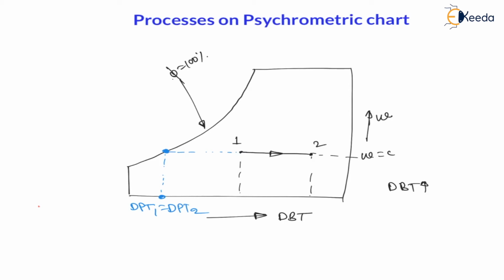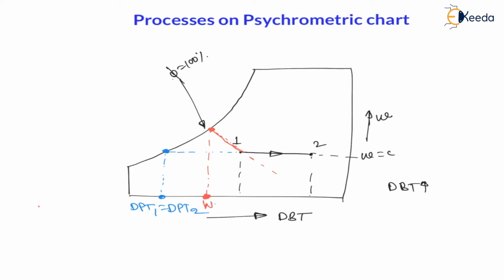Now for wet bulb temperature we have to draw a straight inclined line sloping downward towards the right. From 1, I draw a straight inclined line sloping downward towards the right, and that line we have to touch with the relative humidity equal to 100% line, then we will get wet bulb temperature on the x-axis.